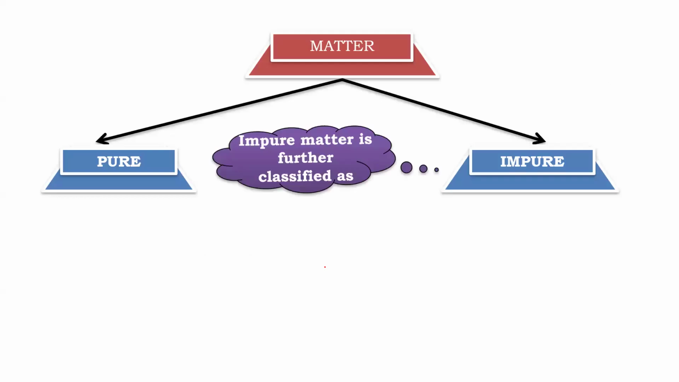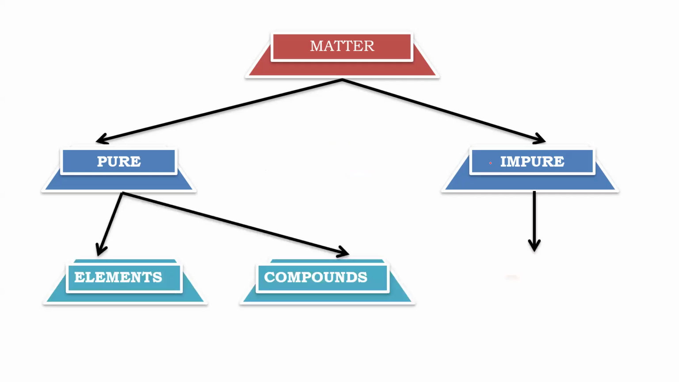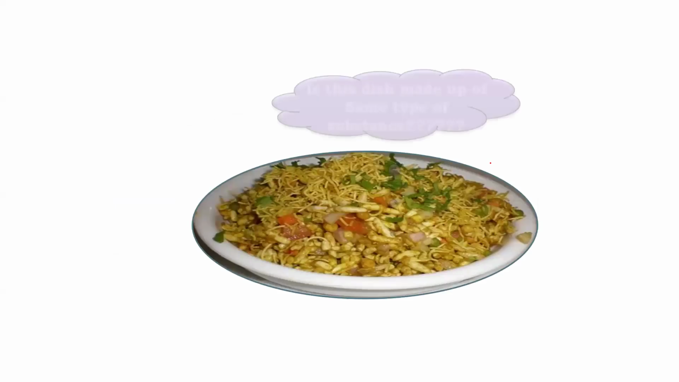Matter, pure and impure. Now we are going to go for which one? Impure. In impure, what all things do we have, beta? Mixtures. We are going to start with mixtures. Now, if you see bhel, there are a lot of mixtures, different things. You can see there is kurmura, sev, tomato, onion, coriander, pudina, dhania, meetha chutney, tikha chutney.